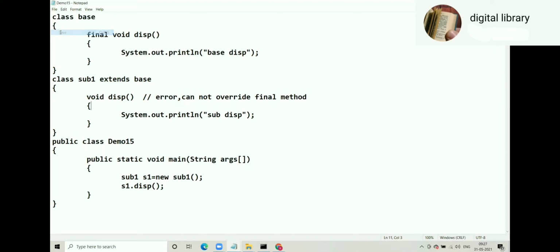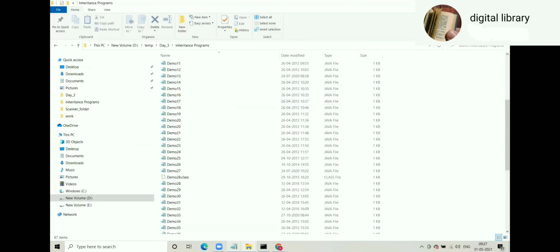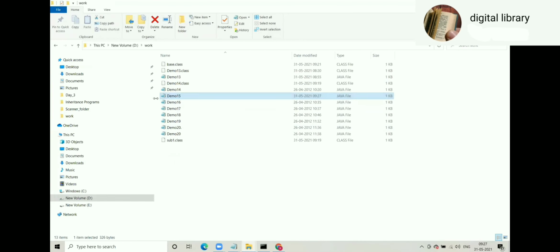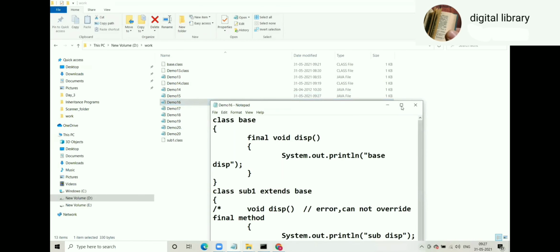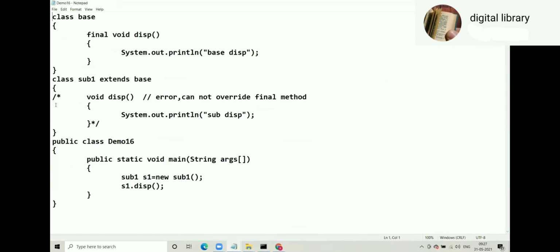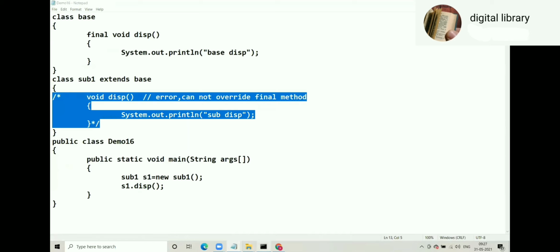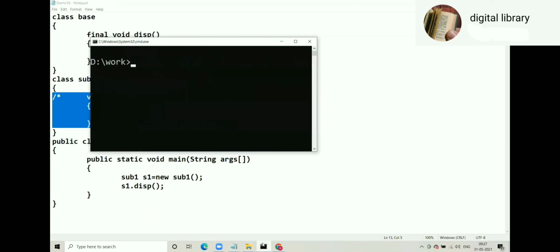Okay. So demo 15 has an error, so obviously demo 16 has the solution. The solution is what? Not to override. So this will compile. This will compile and run also.